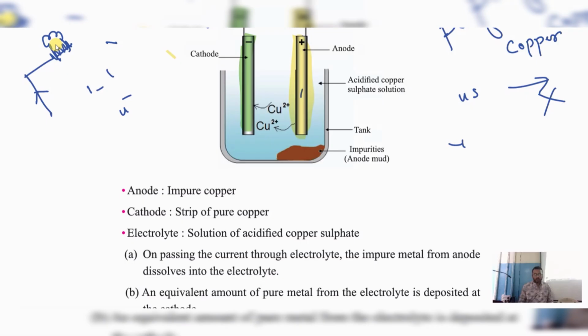Clear? Now what is electrolyte? In this, can you see the solution we have kept right here? We have dropped the solution in this. That is called electrolyte. That is the solution of acidified copper sulfate. That is called electrolyte. Understood?